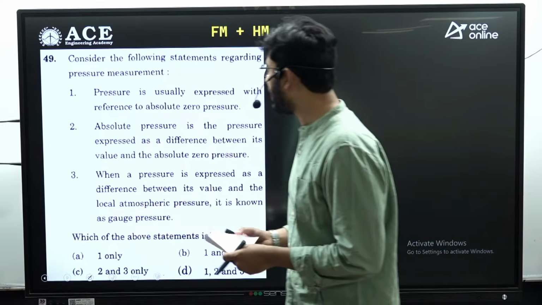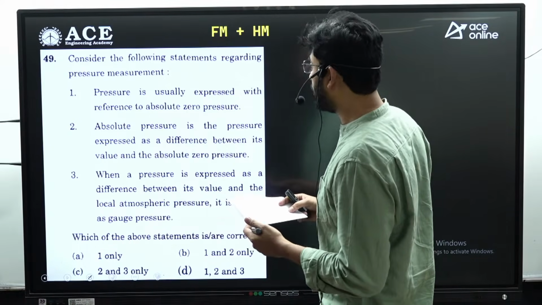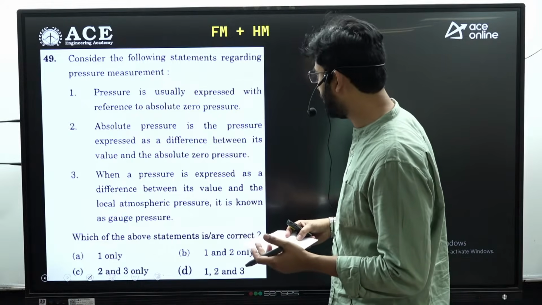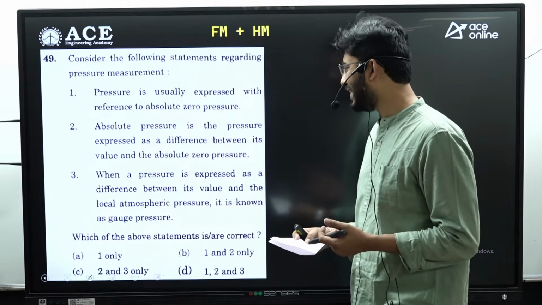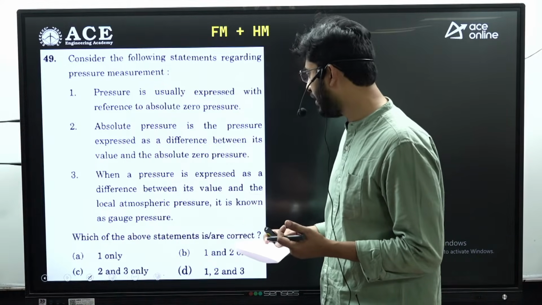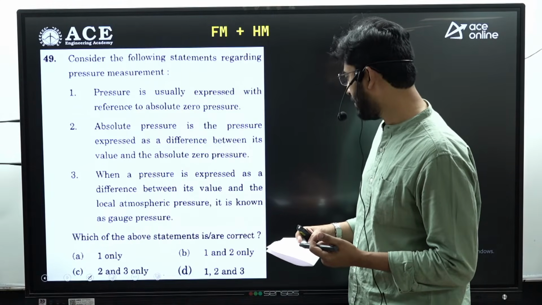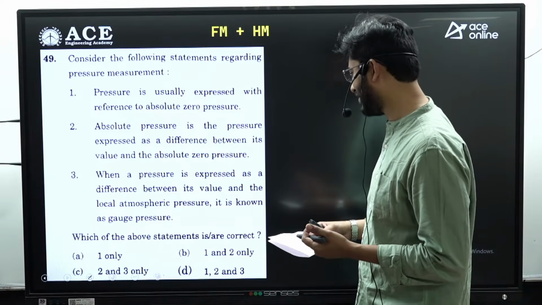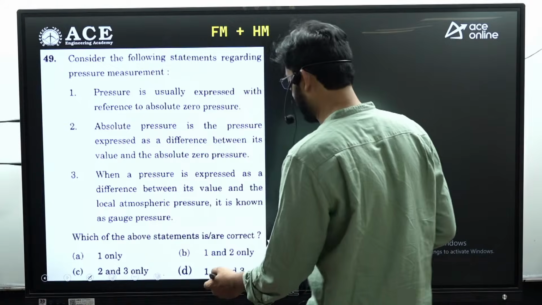Next, question number 49. Consider the following statements regarding the pressure measurement. First statement is pressure is usually expressed with reference to absolute zero pressure. Second is absolute pressure is the pressure expressed as a difference between its value and the absolute zero pressure. Statement 3 is when the pressure is expressed as difference between its value and the local atmospheric pressure, it is known as gauge pressure. So question number 49, option D, that is all of the statements are correct.